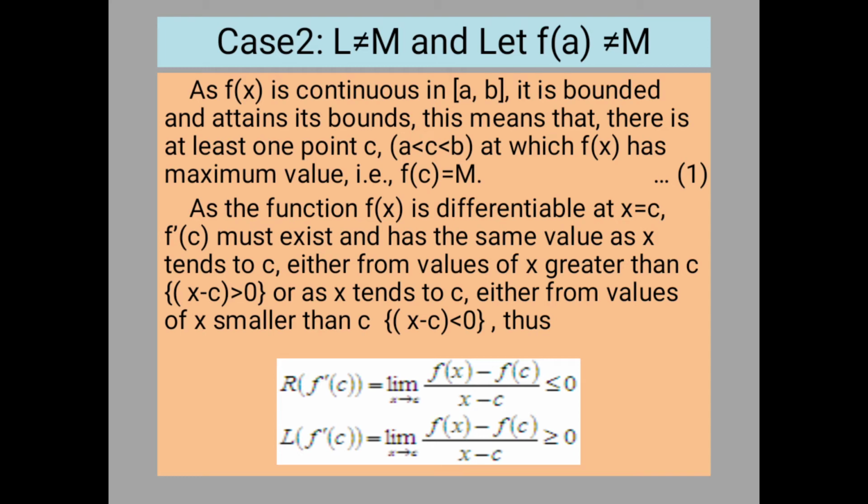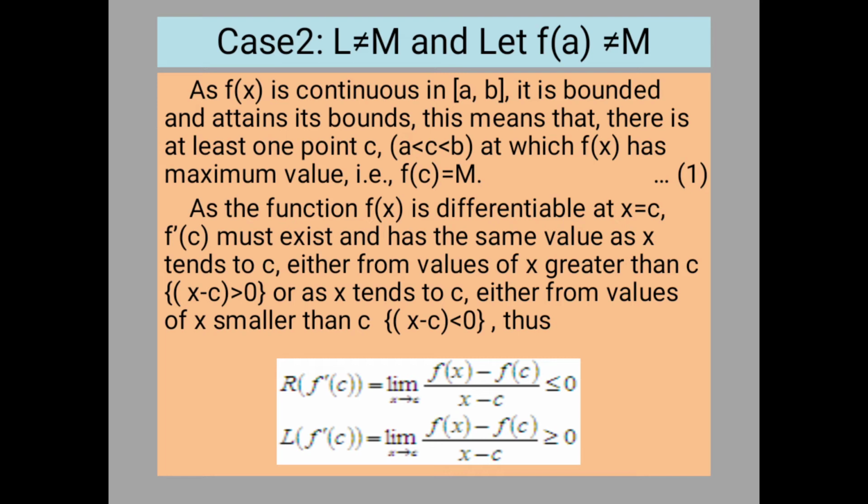That means c lies between a and b. So what do we note here? There exists at least one point c between a and b such that f of c is equal to the maximum value of the function f(x). That is, f of c is equal to M.